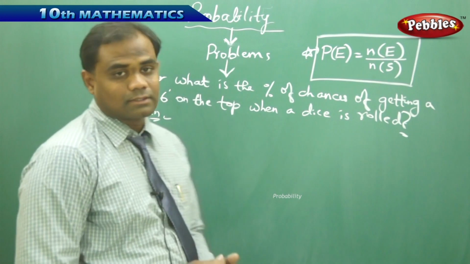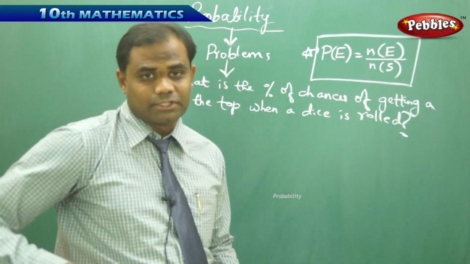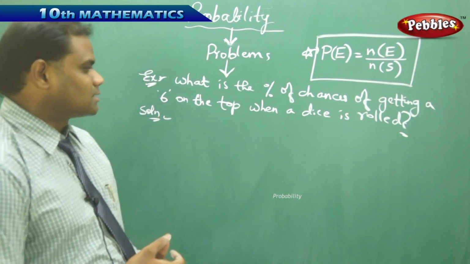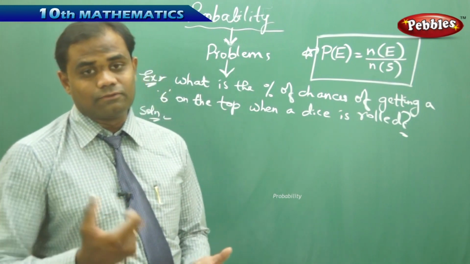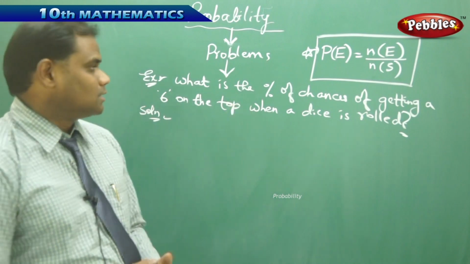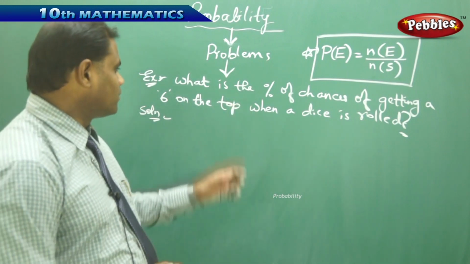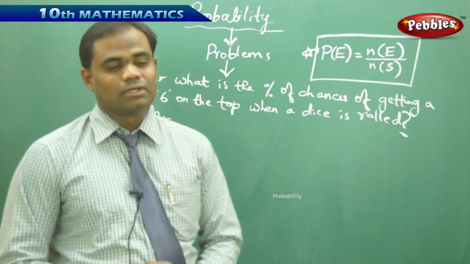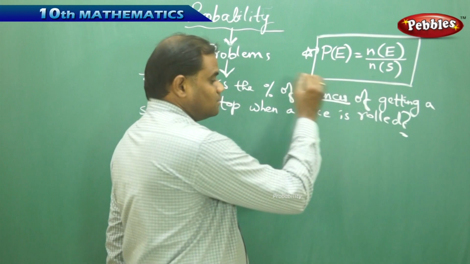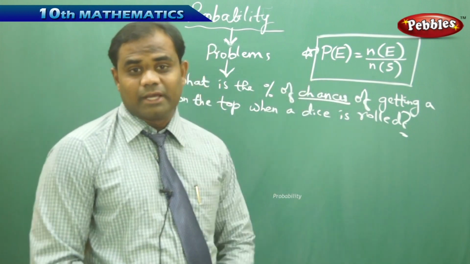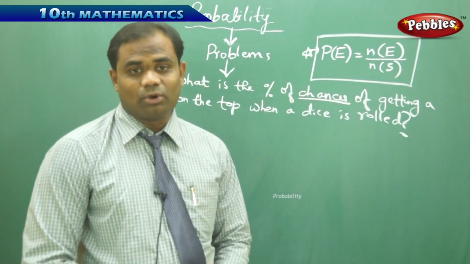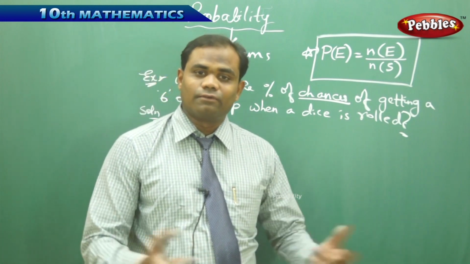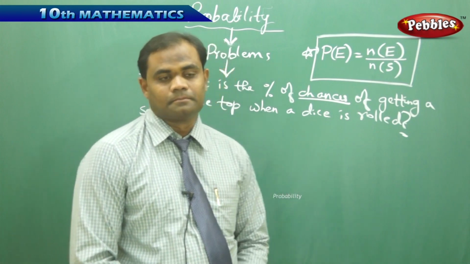Now we have already seen a dice which is rolled or thrown in the game. In that case, we may get a 1, a 2, a 3, 4, 5, or a 6 on the top. So the question here is about finding the percentage of chances of getting a 6 on the top when a dice is rolled. Now the word chance immediately makes us understand that it is the probability which we need to find, because probability is the chance of happening and not happening.